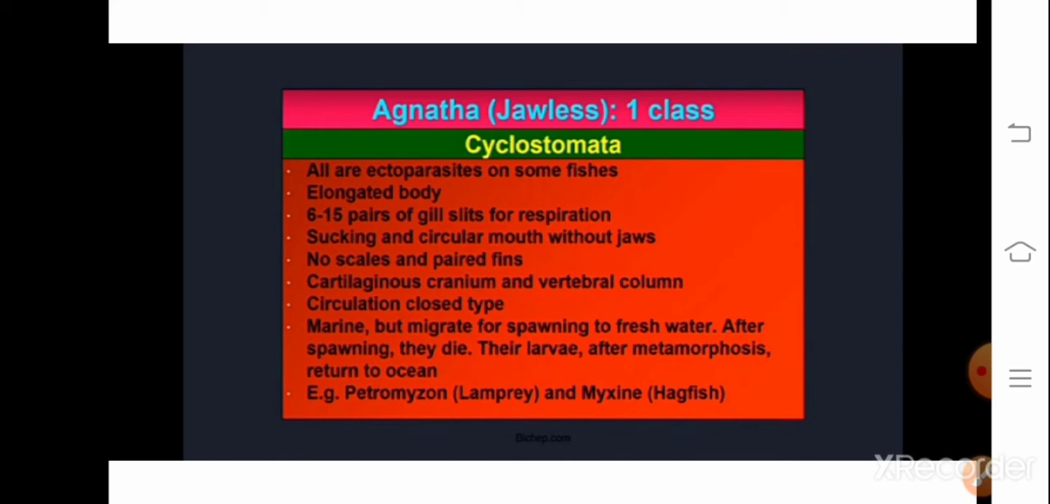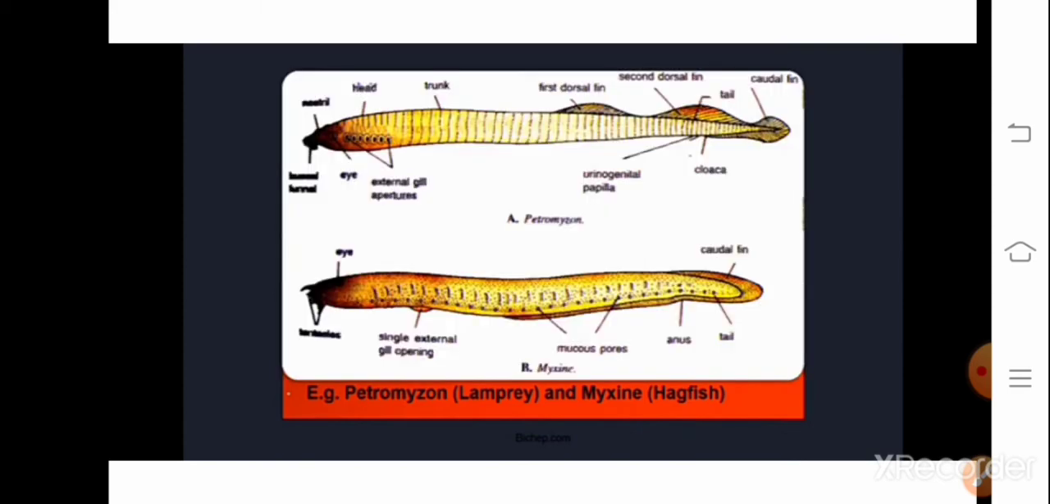So this is all about Cyclostomata. Clear? The first one is a picture of Petromyzon, you can see here, and this is a picture of Myxine, the second one.